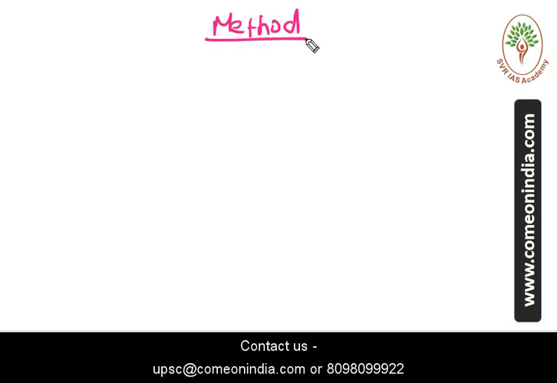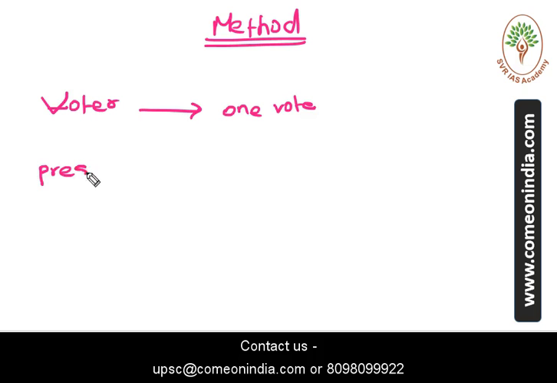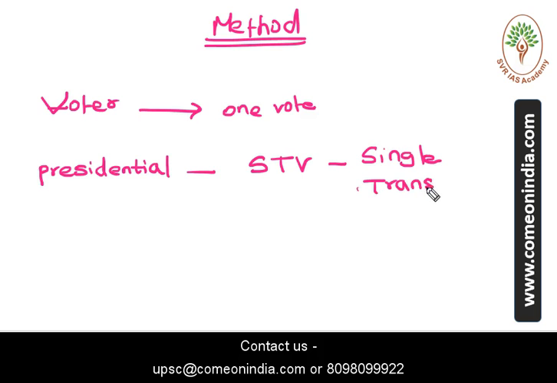In the traditional ballot system, a voter casts only one vote for his preferred candidate. But in the presidential election, the single transferable vote system is followed. It is simply called the STV system, that is, the single transferable vote system. According to this, every voter, whether MLA or MP, has to give their preferences for the presidential candidates.